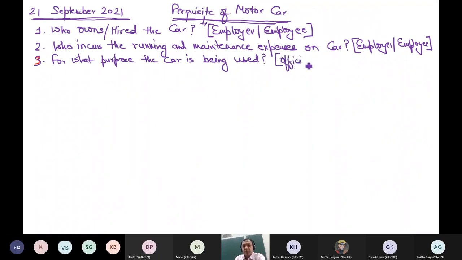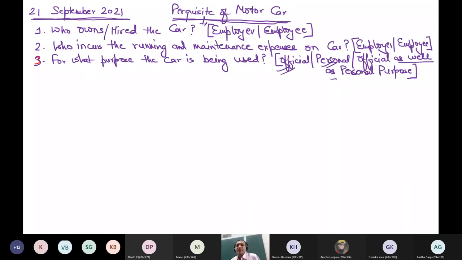Official, or only personal, or official as well as personal? This is 100% official, this is 100% personal, this is official as well as personal. So you cannot say that 50% official, 50% personal, or 1% official, 99% personal. There is no such segregation. It is official as well as personal.